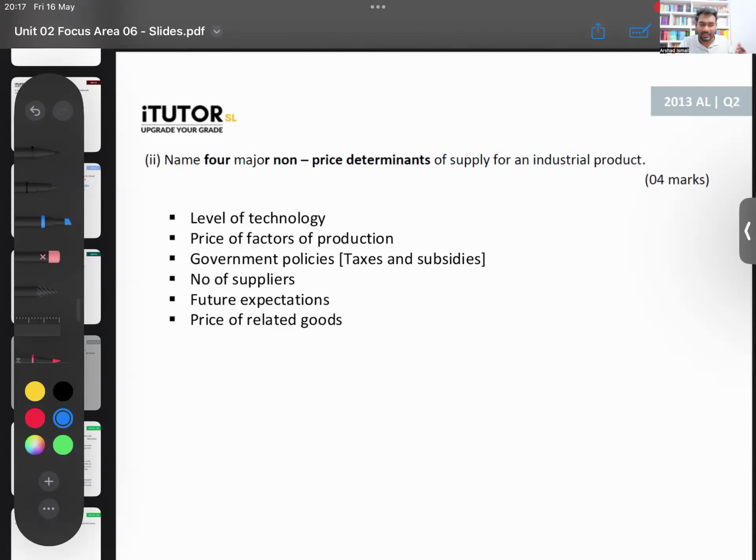Now, when they say non-price, please don't go and write price. They will cut marks. So anything that is apart from price of the good. So what do you have? And also they're saying that industrial good. So as much as possible, in terms of your answer, try to relate it to the industrial good. So I have given 1 level of technology, price of factors of production, or you can say cost of production, Lamai.